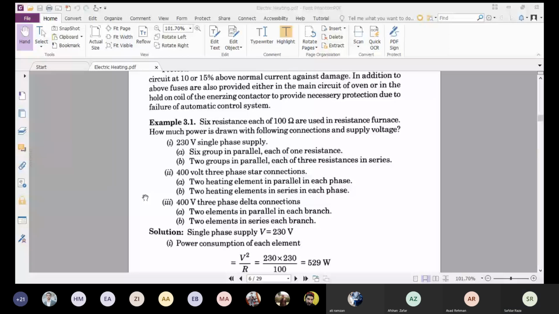The first example is that six resistances each of 100 ohms are used in a resistance furnace. How much power is drawn with the following connections and supply voltage?